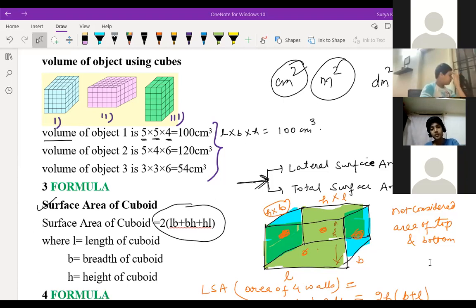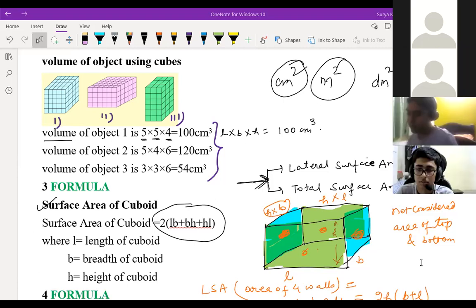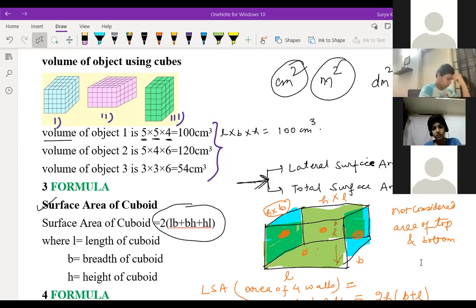Sir, only the area is different for cuboid and cube? What area is different for cuboid and cube? Sir, if there is a triangular, like a cylinder? Yeah, that we'll discuss. Right now I'm just discussing only about cuboid. Cube is the same thing, children.